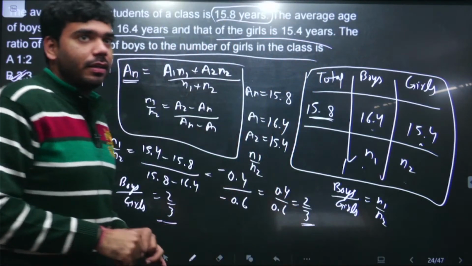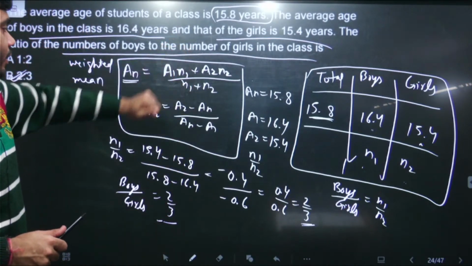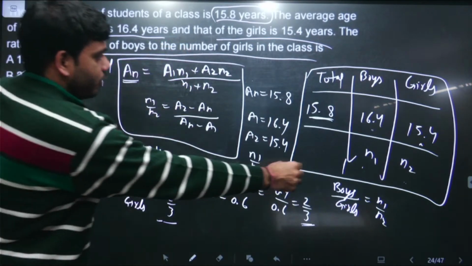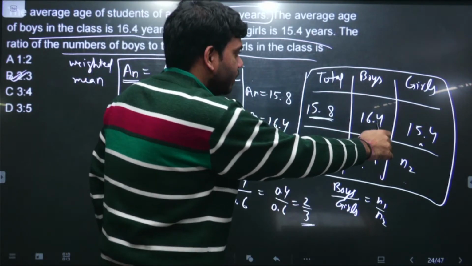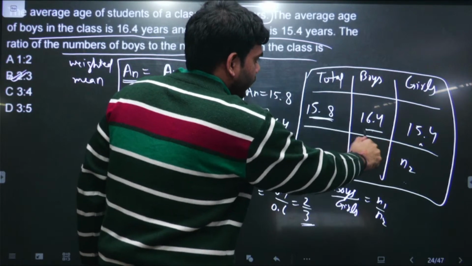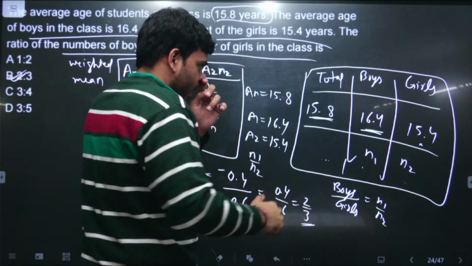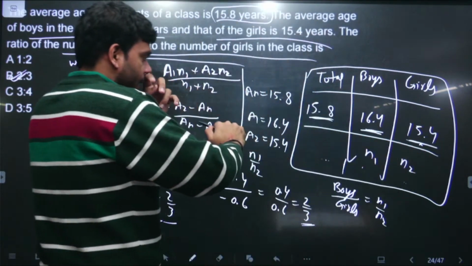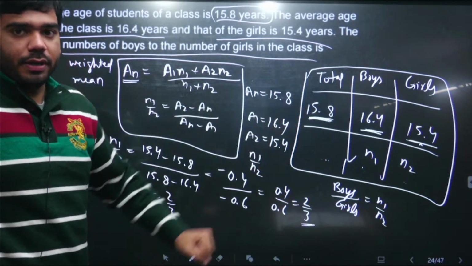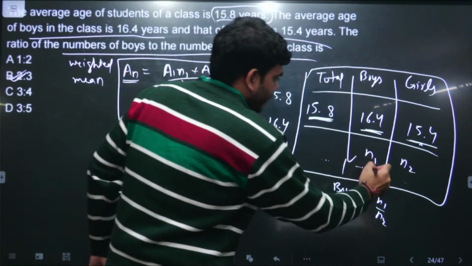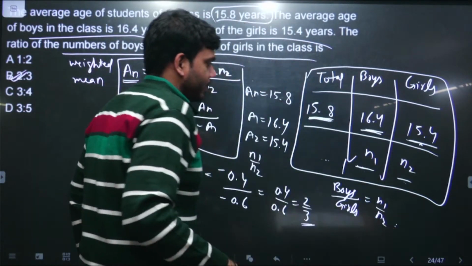So there was a technical glitch. So we were discussing this question. This was the fact that was provided to us. The average age of boys is 16.4, and average age of girls was 15.4, and the average age of complete class that was provided to us, that was 15.8. And here we need to find the ratio of number of boys to number of girls in the class.